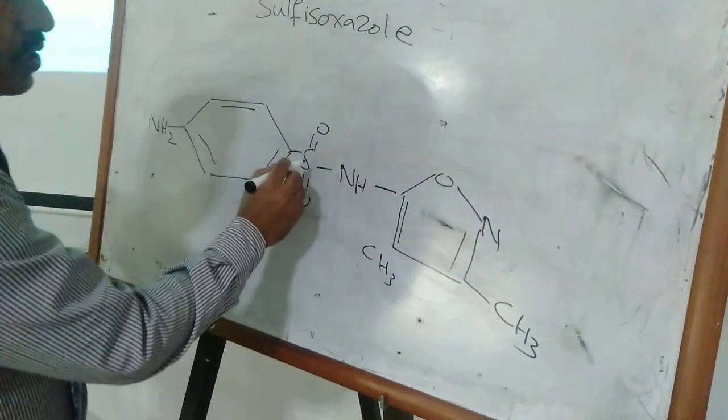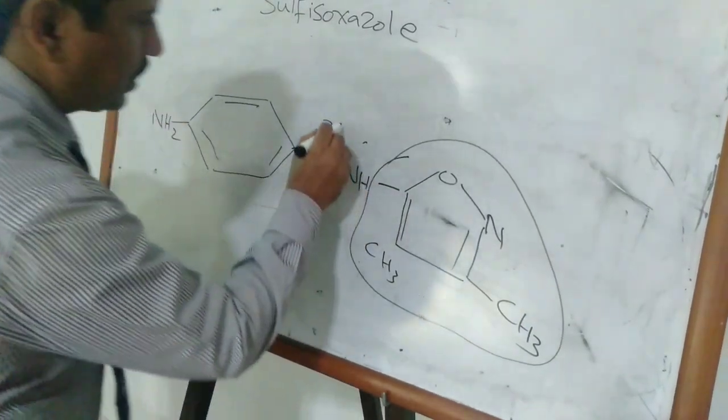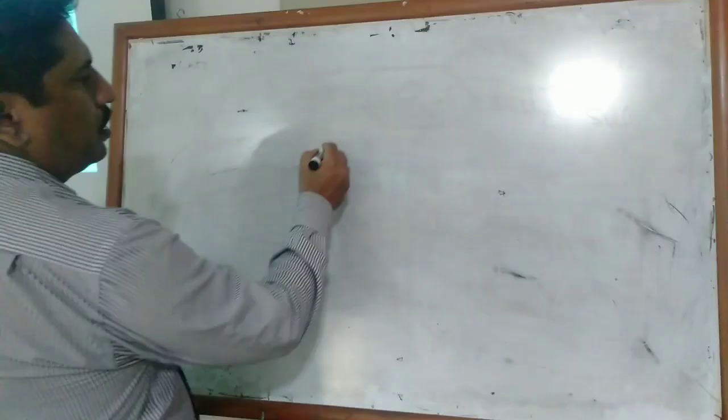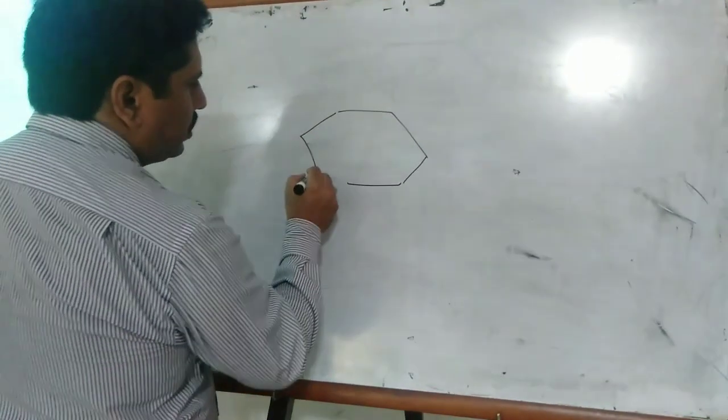That is called sulfisoxazole. That compound is isoxazole and that is the sulfa drug. As you know, this is the structure of sulfonamide.